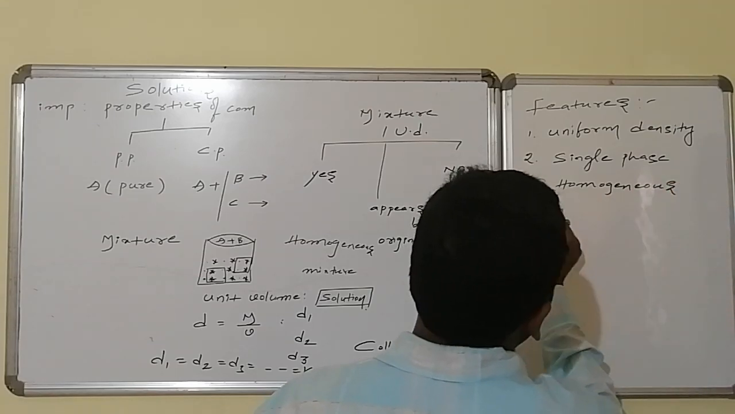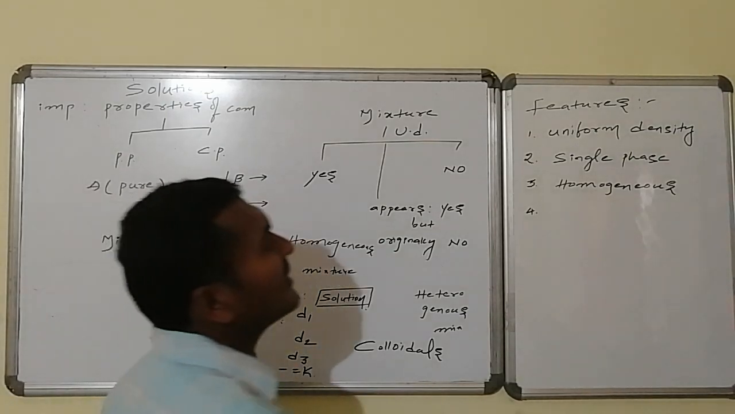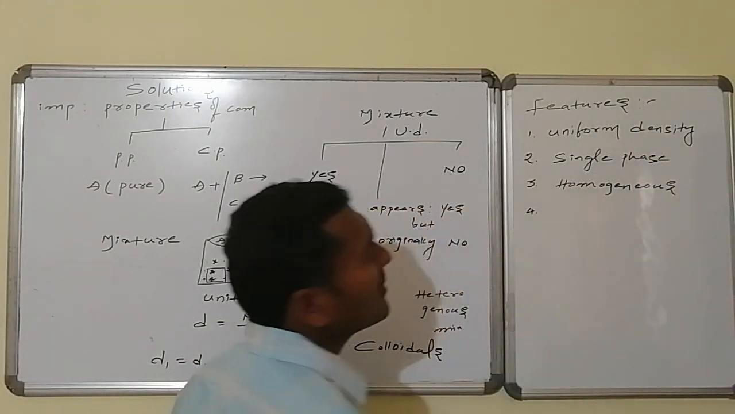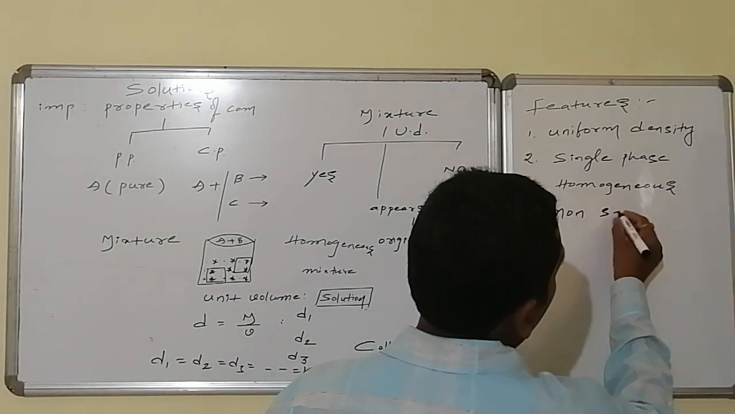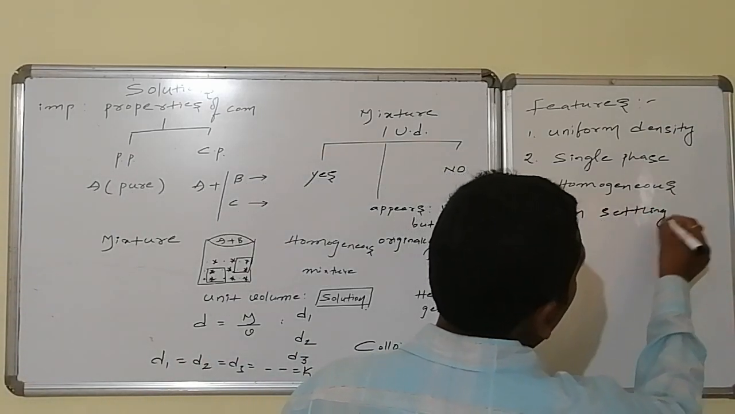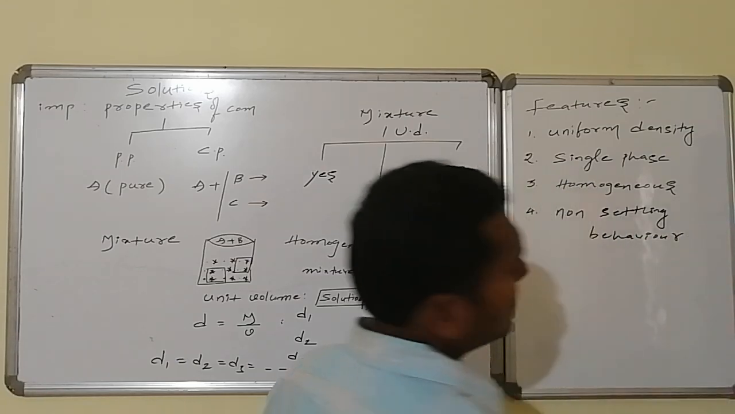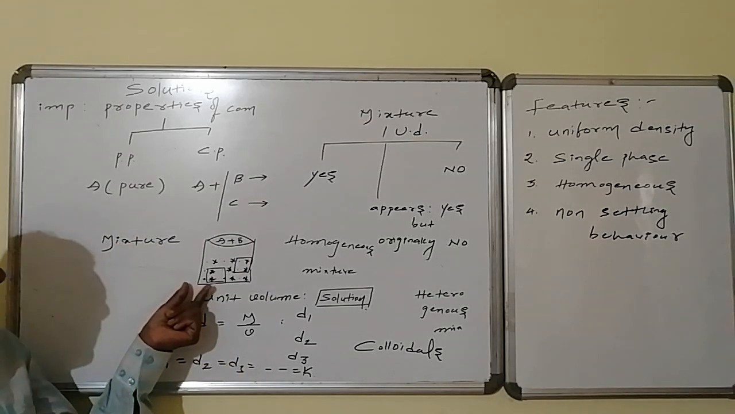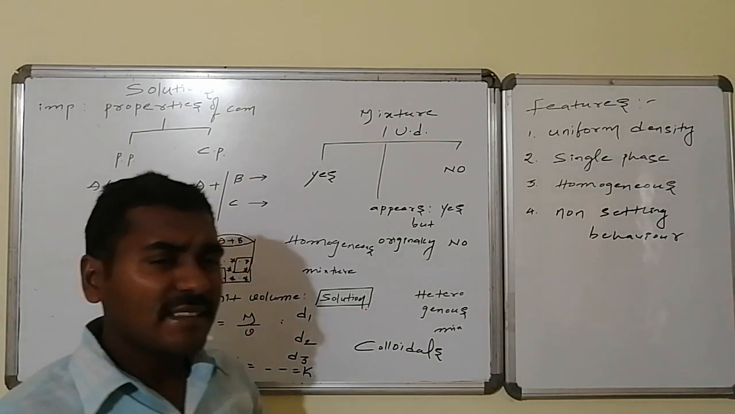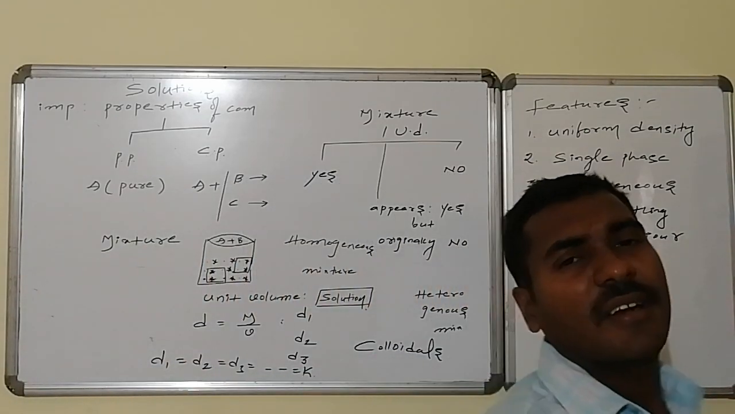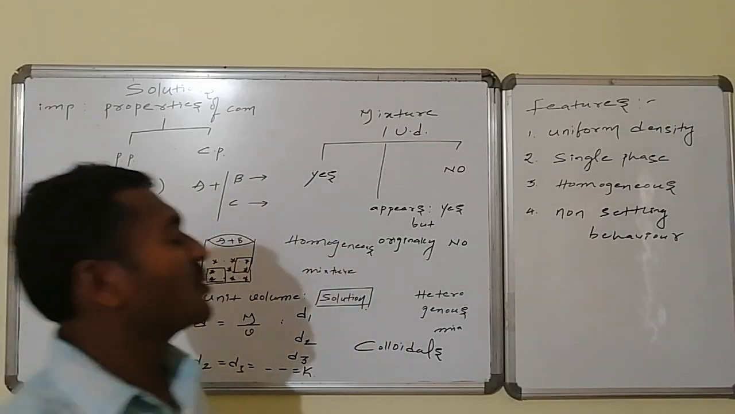And third, it is homogeneous in nature. Yes, it is homogeneous. Whereas the fourth one, it maintains uniform density: uniform density, single phase, homogeneous in nature. It has non-settling behavior. What does non-settling behavior imply? Here or there, you never find a higher amount of one component at one location. You will find the same concentration at every part of the mixture. Such a mixture is said to be a solution.